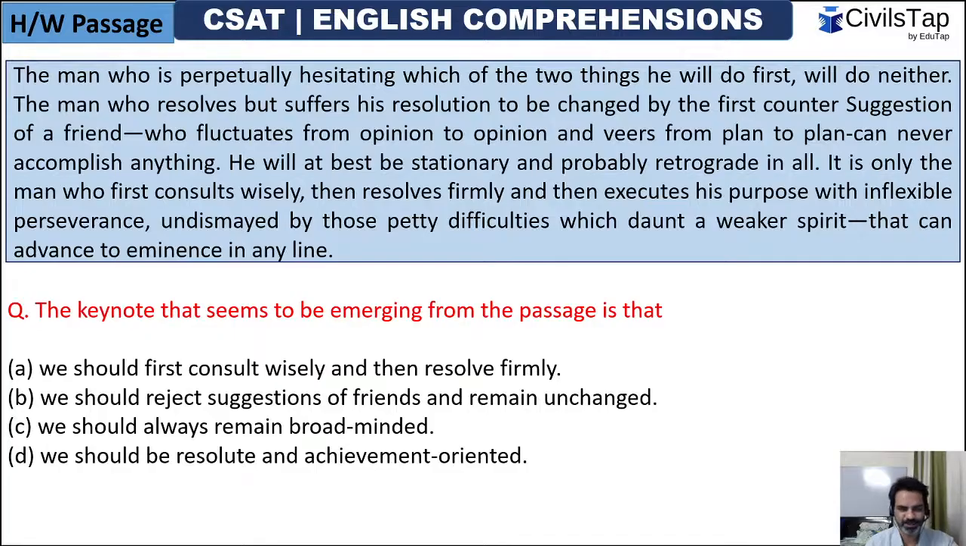Chalo guys, let's talk about UPSC. So this was the passage. Let's see how many of you answered it correctly. So the question was: the keynote that seems to be emerging from this passage is that.